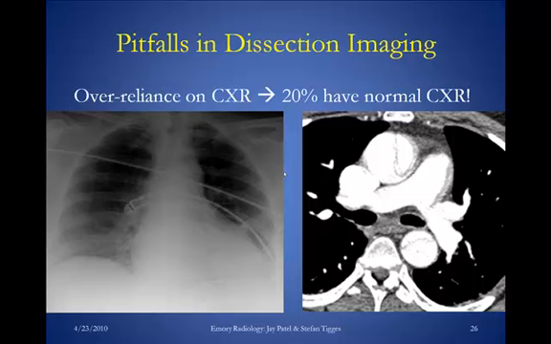Some pitfalls in the diagnosis of aortic dissection on x-rays. If you have a normal x-ray, and let's just say that this patient has a normal x-ray, you may miss the diagnosis of aortic dissection because 20% of patients with a normal x-ray can have aortic dissection. And this patient had an x-ray, and then he eventually went on to CT because it was unclear as to what was going on, and we saw an intimal flap here in the ascending aorta and an intimal flap here in the descending aorta, this dark line coursing through the blood vessel, which you should not have, and that's consistent with Stanford type A dissection.